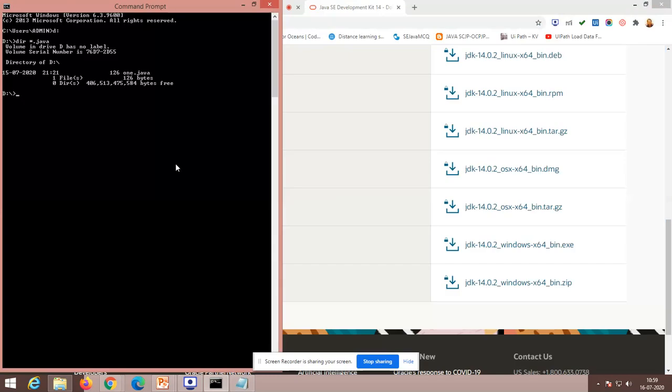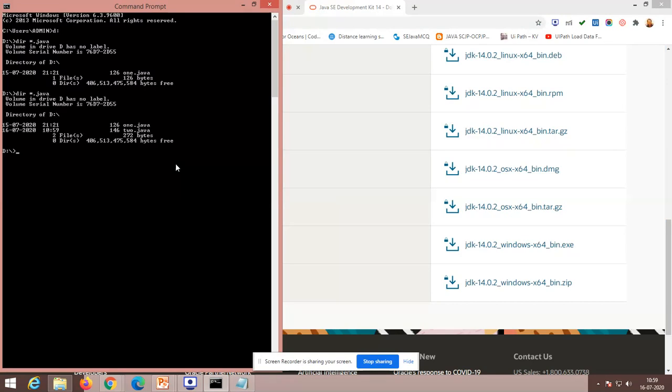Minimize this. You need to come here now. By supplying this command here, star.java. Now you could see 2.java. So our file has come. Now I have to execute the program. But actually where we have installed our program, the JDK package is available in C drive. Okay. Now you just see the C drive. So CD. So it is available inside Program Files. Program Files, available in Java.